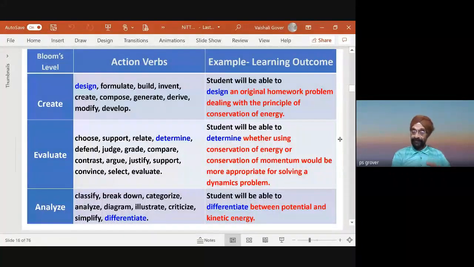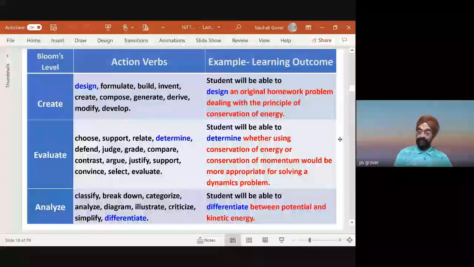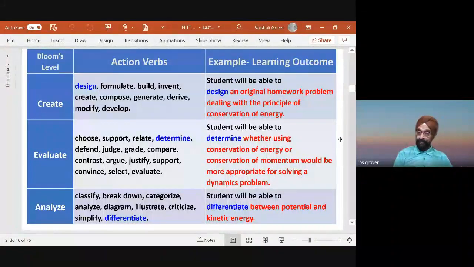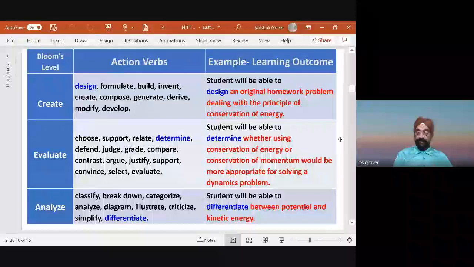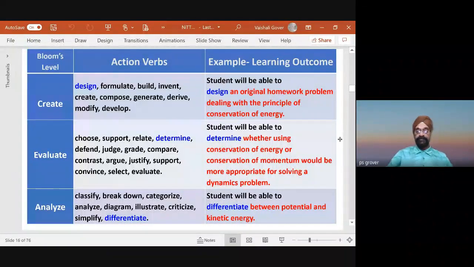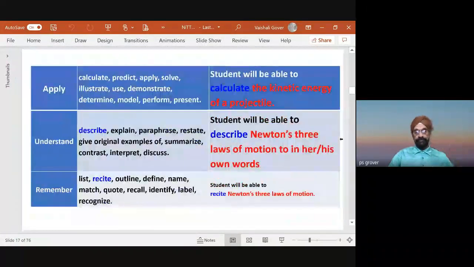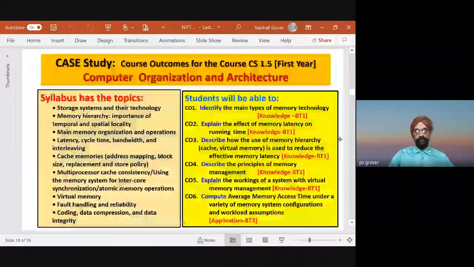Here we have conveyed the message to the student that you are to assess which is a better option. It was not so in the earlier case. Third level, see, the verbs are classify, break down, categorize, and so on. I am just introducing that I am going to use these verbs in writing the learning outcomes. Similarly for apply and so on.